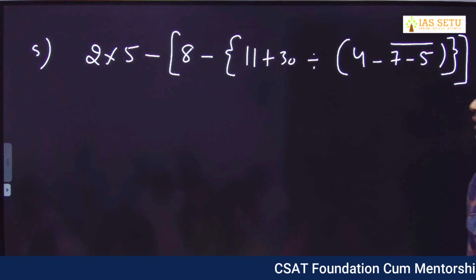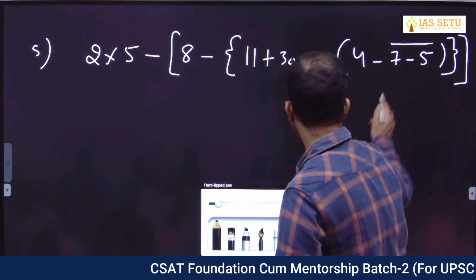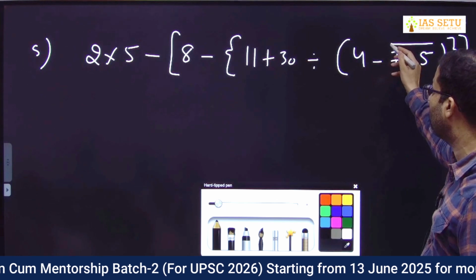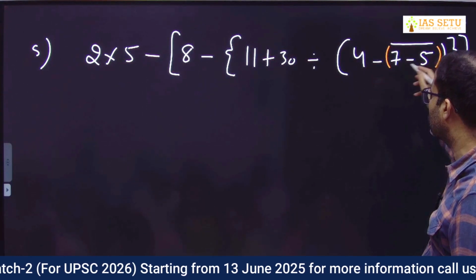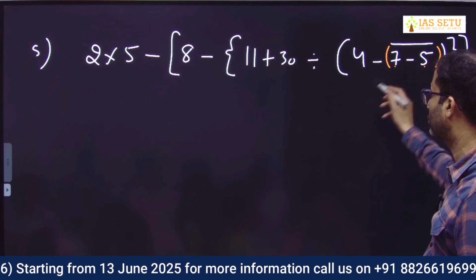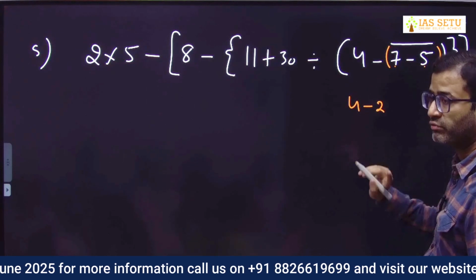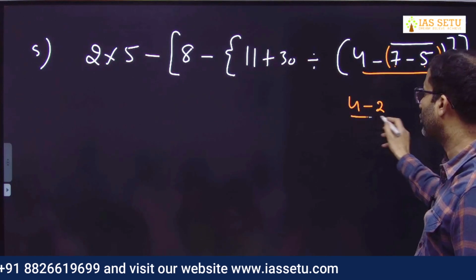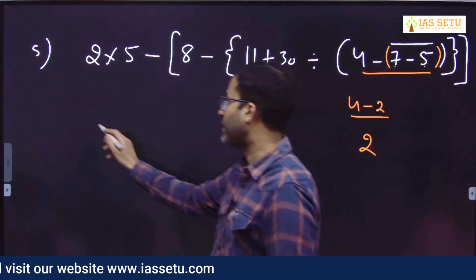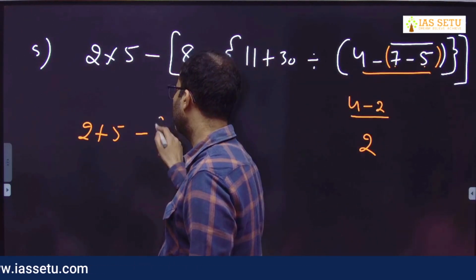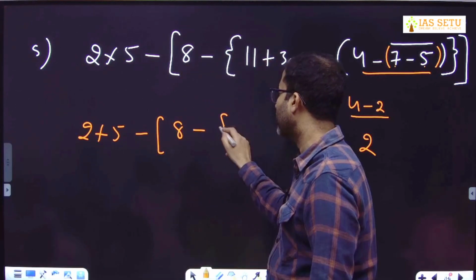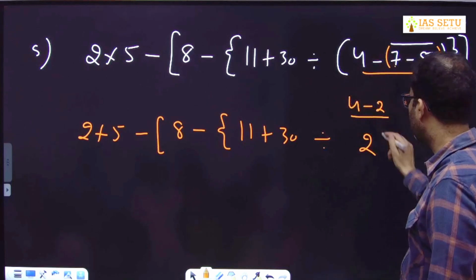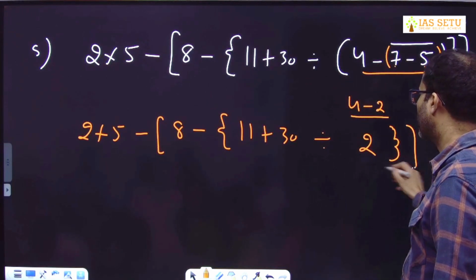Done? Okay. Step number 1, we will do this. I told you this negative sign is outside the vinculum bracket. So you can treat the vinculum bracket like this. So it is 7 minus 5, 2. So it is 4 minus 2. Then we open this bracket, overall it gives you 2. So it's like 2 into 5, negative, square bracket start 8, negative, curly bracket 11 plus 30 divided by 2. Curly bracket close, square bracket close.